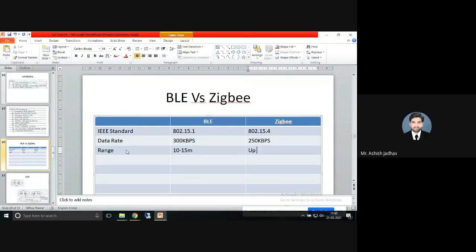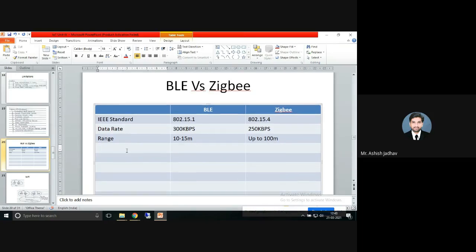Yes, it's up to 100 meters. So we discussed data rate, range is compared. Then topology. What topology is used in BLE? It's a star topology. Whereas in ZigBee, we have star topology as well as mesh topology. So this is topology.